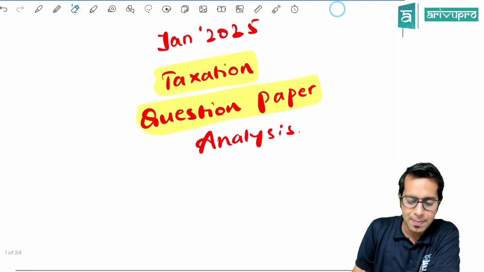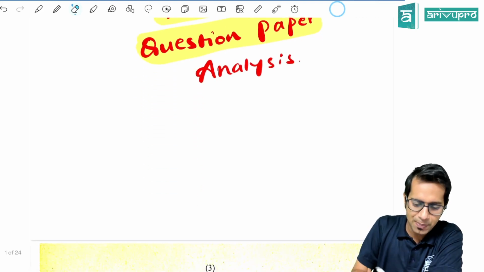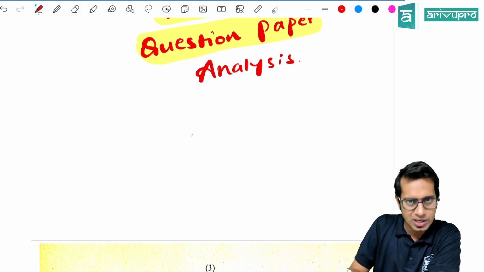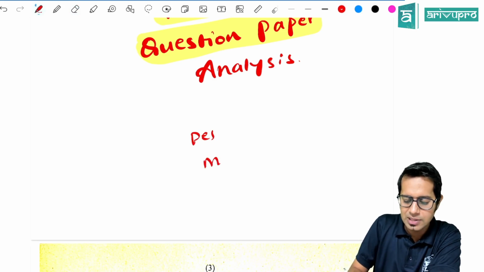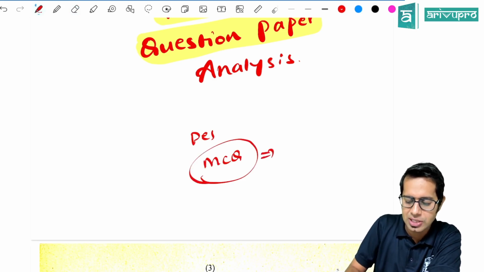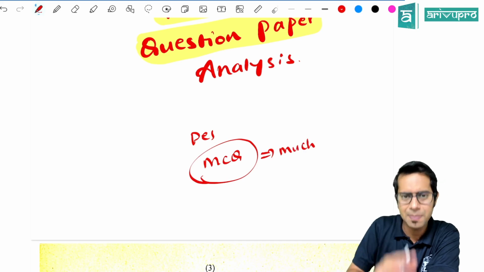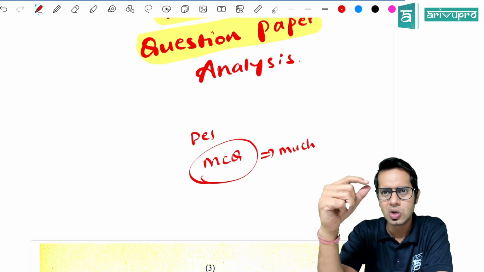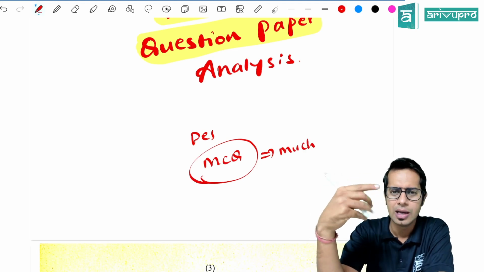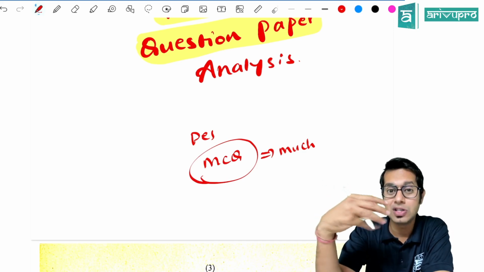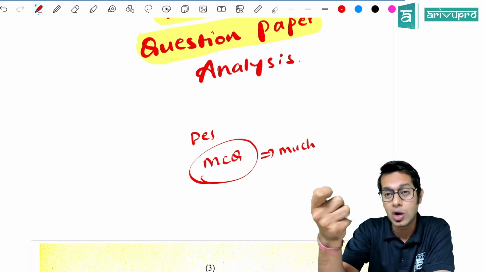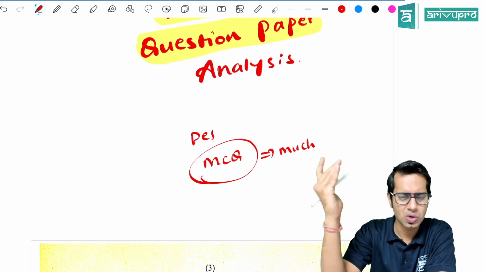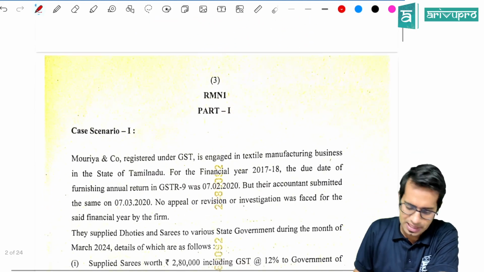Now, my personal point with respect to this question paper is that, more than your descriptive and practical questions, your MCQ questions would have taken much time, because I personally felt that while going through the MCQs, there were around 3-4 MCQs which wanted you to give time, or to understand the question properly. Apart from that, there were only straightforward MCQ questions. Now let us straight away start the discussion.